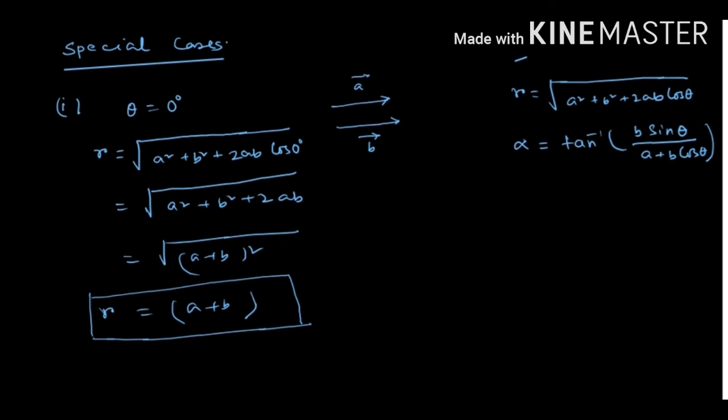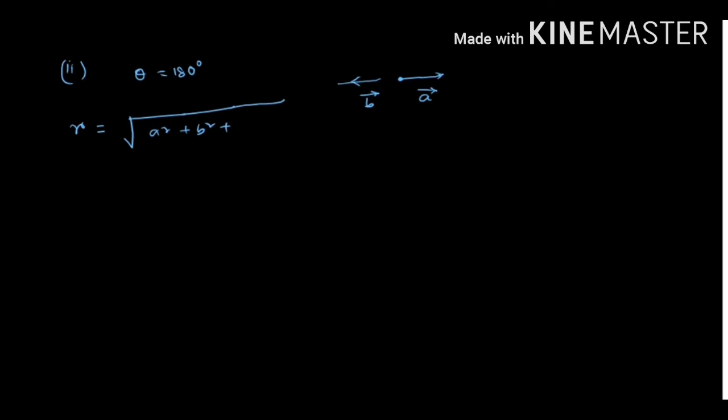Now if these two vectors act in opposite directions, suppose vector A is acting along this direction and vector B is acting in the mutually opposite direction, that is along this direction. So what is the angle between these two? In this case theta equal to 180 degree. So what is the value of R? R equal to under root A square plus B square plus 2AB cos 180 degree.